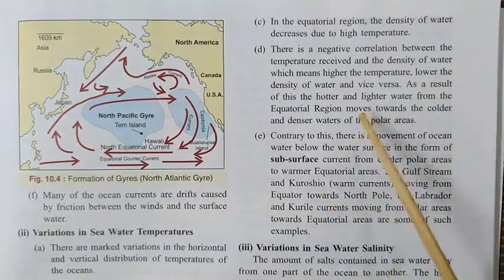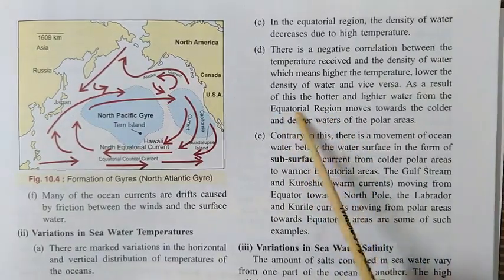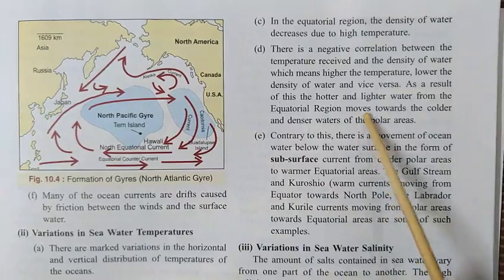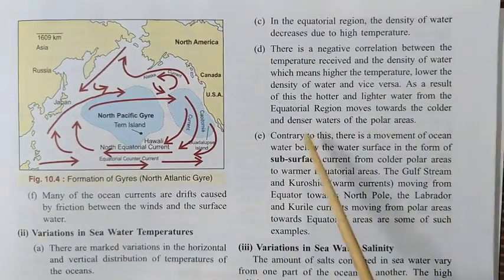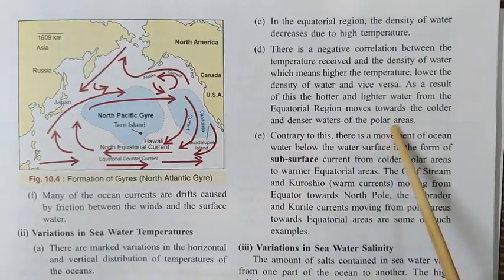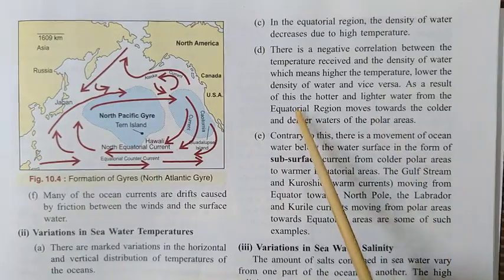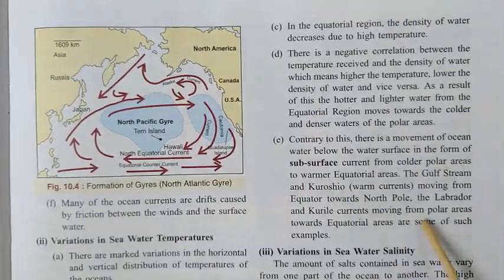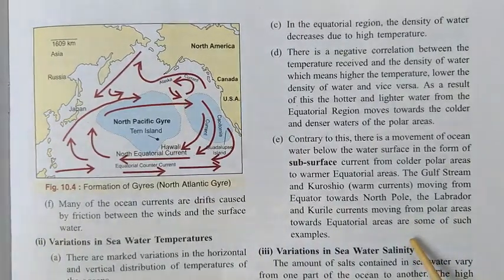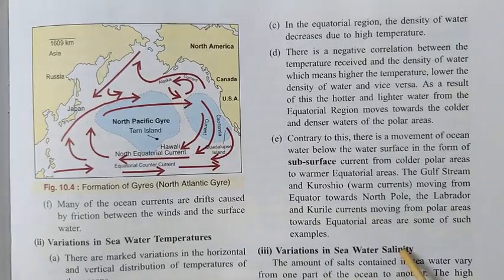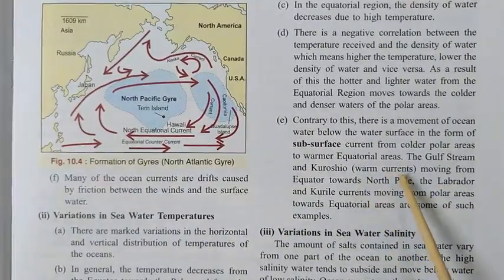Okay, so this is why, as I explained already, the water from the equatorial region moves towards the colder region, meaning the polar region, and the denser water from the polar region starts moving towards the equatorial region. This is how the difference in the density of water also helps in the formation of ocean currents. So I think all of you have understood. Here is some example, let us see.